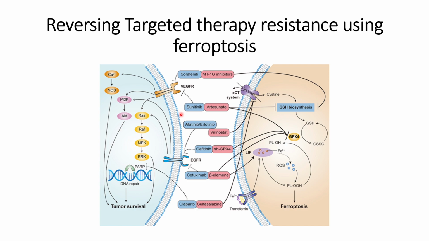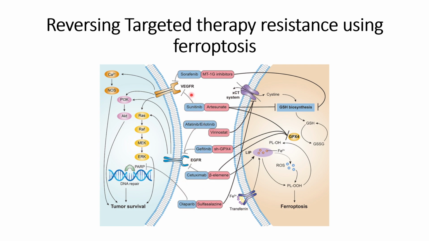So this is how tumor cell survival occurs when the receptors become saturated or resistant against the inhibitors after continuous interaction with this kind of inhibitors.